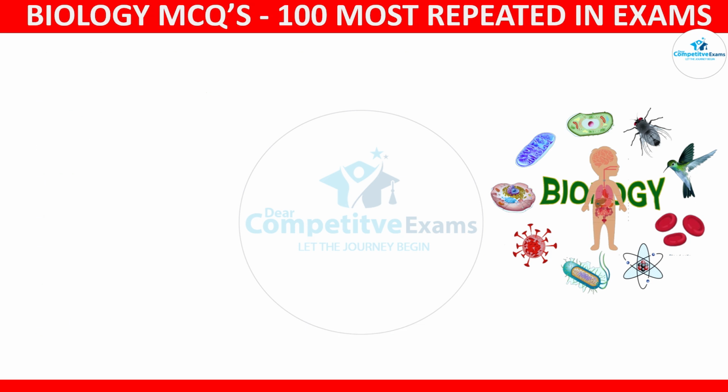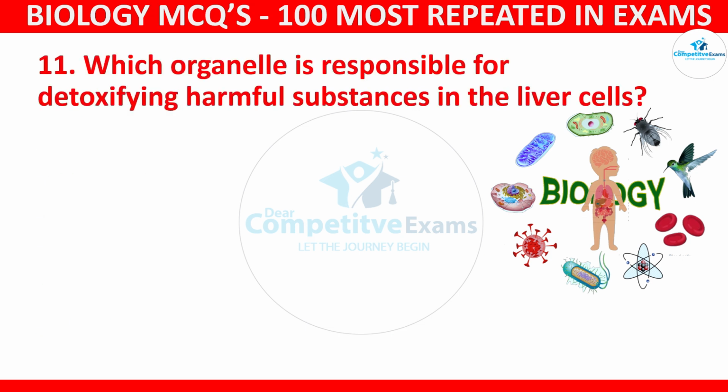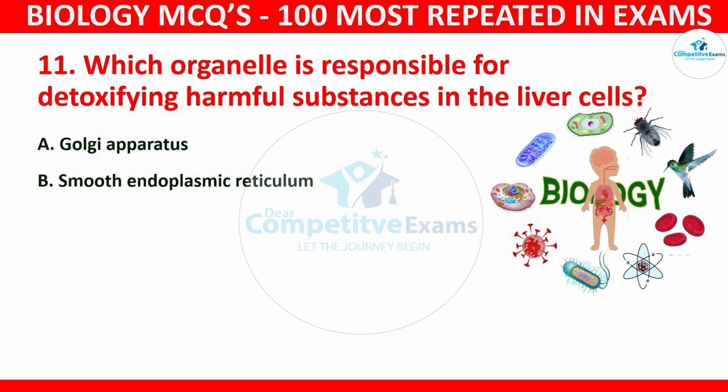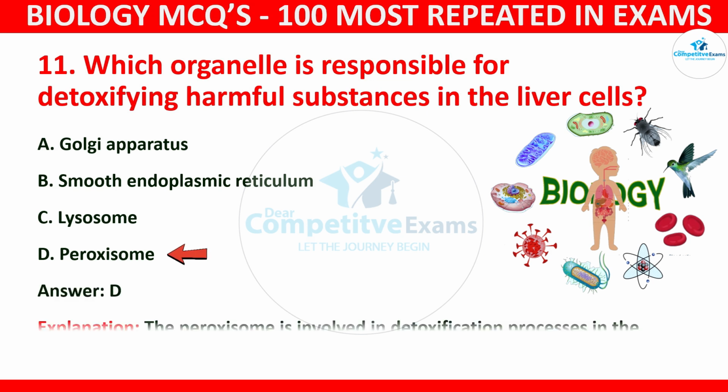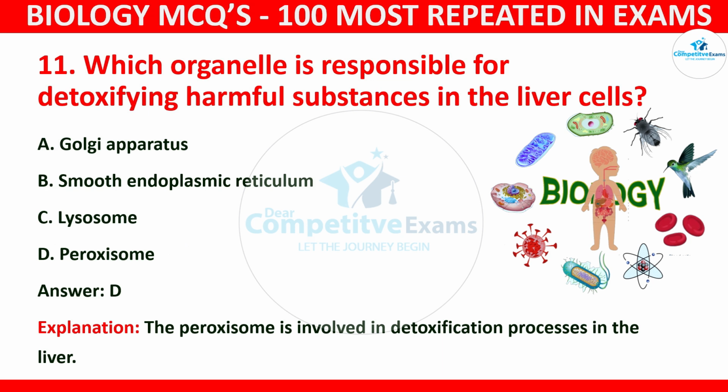Question number 11. Which organelle is responsible for detoxifying harmful substances in the liver cells? Your options: Golgi apparatus, smooth endoplasmic reticulum, lysosome, or peroxisome. The correct answer is D, and that is peroxisome. The peroxisome is involved in detoxification process in the liver.